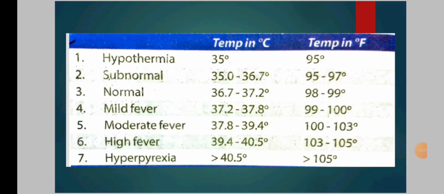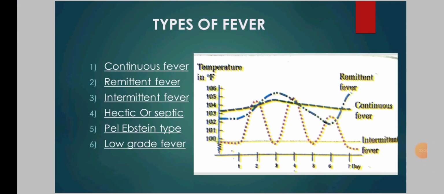Okay, so let's move on to the next slide. Now we have the types of fever. First one is continuous fever. The temperature remains above normal throughout the day and does not fluctuate more than 1 degree Celsius in 24 hours. Example, lower pneumonia, typhoid, urinary tract infection, etc.